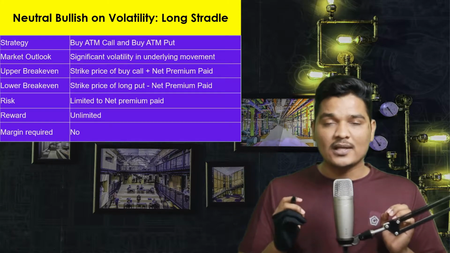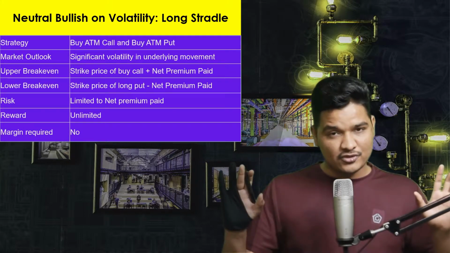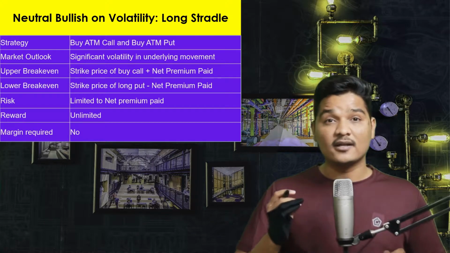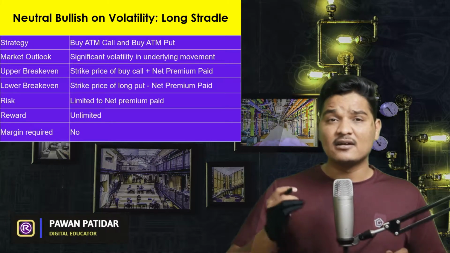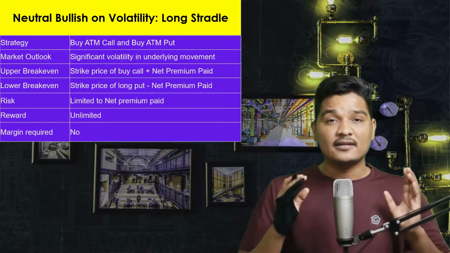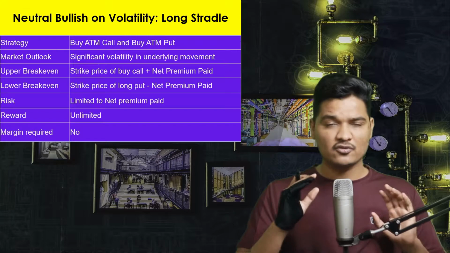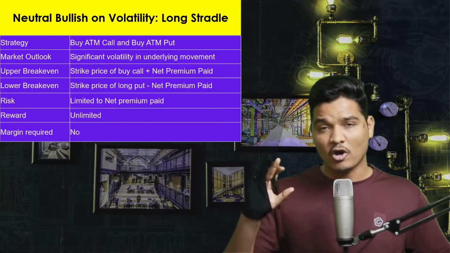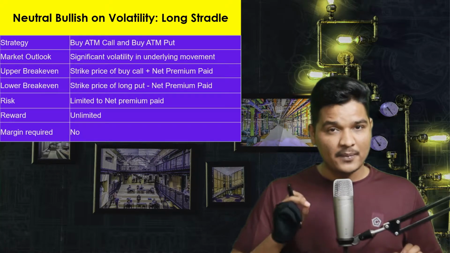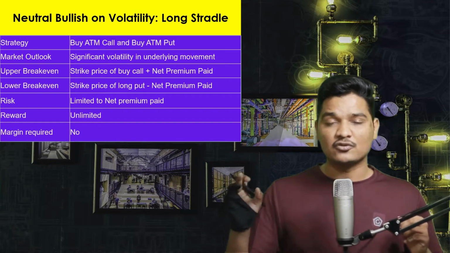So what you will be doing? Well, you will be buying at the money call premium and on the put side as well. Once you form this strategy, then this strategy can give you limited losses with unlimited profit. And the loss is the net premium which you have paid. If you want to calculate upper break-even point, then take the strike price where you have made the position. Well, here we have made the position at one strike price only, so we don't have to worry about whether it is a call side or put side. Just take the at the money strike price, then deduct net premium paid, because I'll be taking the net premium paid as a minus sign, so I'll be deducting the net premium paid so that it will become plus.